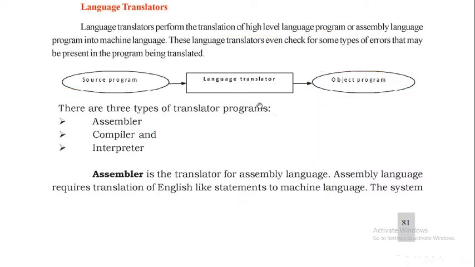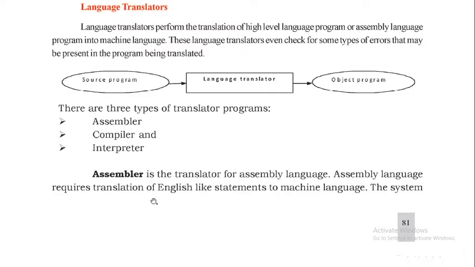See, language translators, this is a diagram you can say. In this, the assembler is a translator for assembly language. So we have different languages, right? We have assembly language as well. Assembler is a translator for assembly language. Assembly language related tasks can be translated by the assembler.